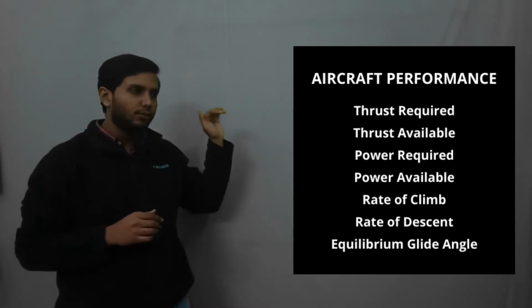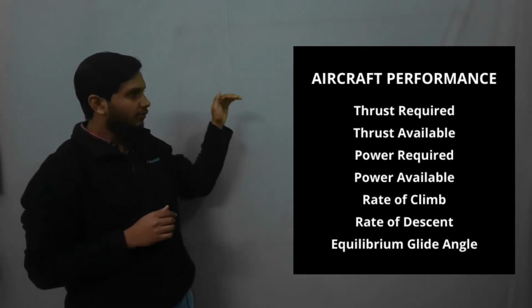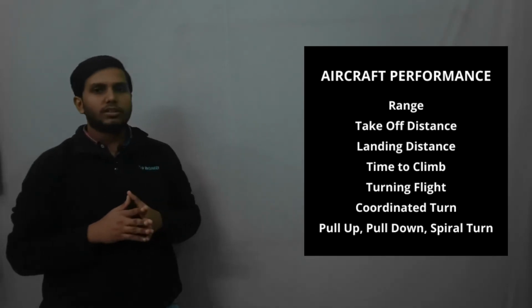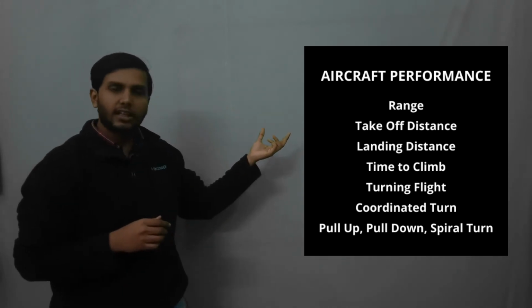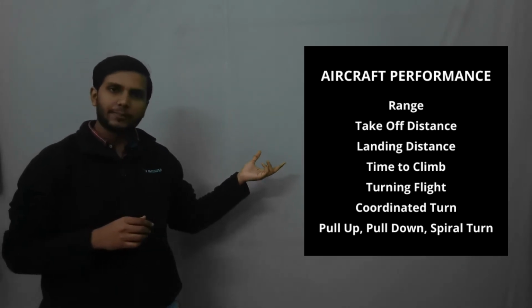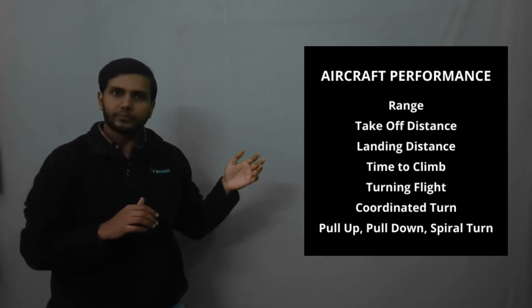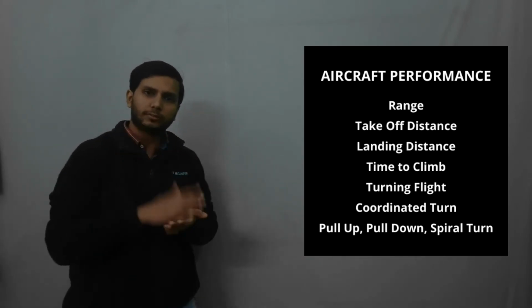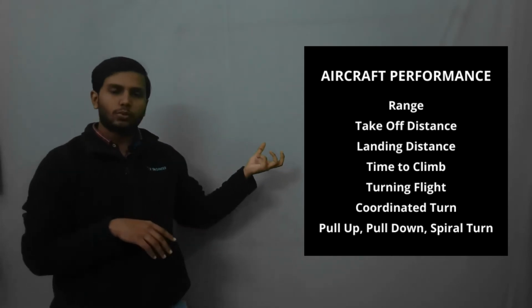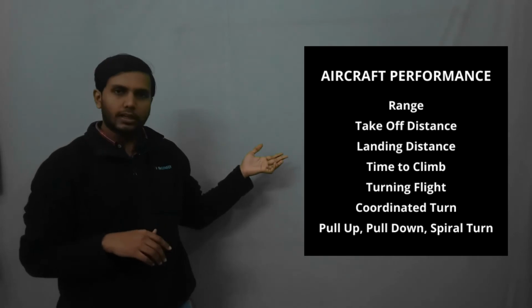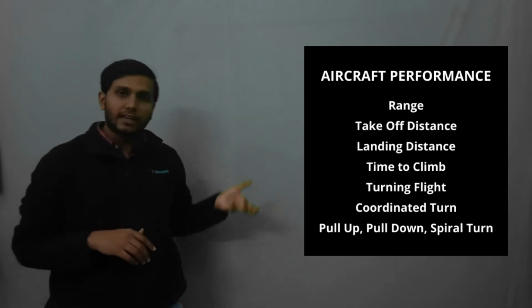If you are descending, what will be the equilibrium angle, what will be the range of the descent, how much takeoff distance and landing distance is required, and how much time it will take to climb. If you are taking a turn, what kind of turn it will be, whether a coordinated turn, pull-up maneuver, pull-down maneuver, or spiral turn.